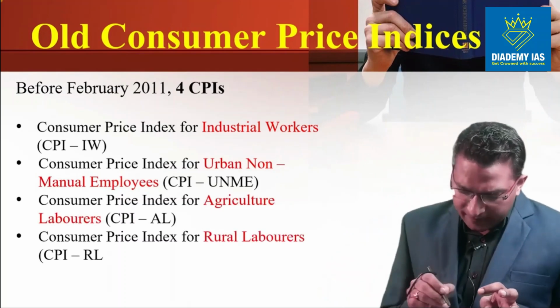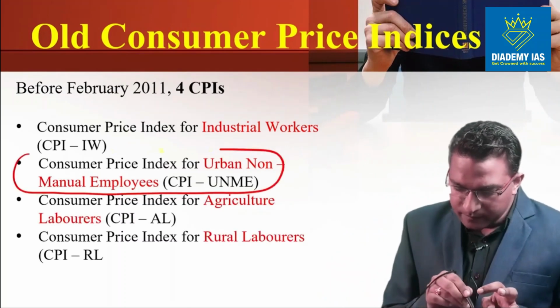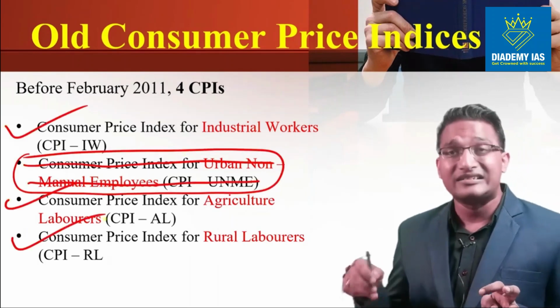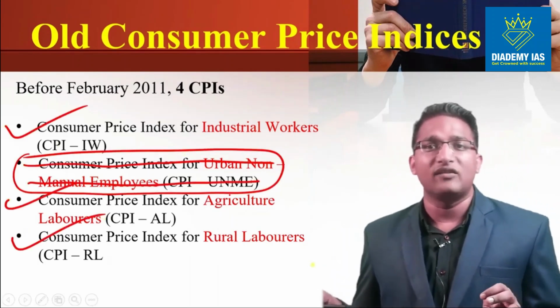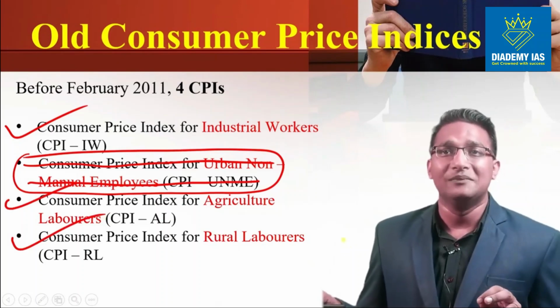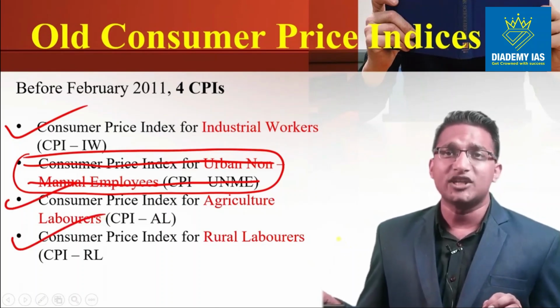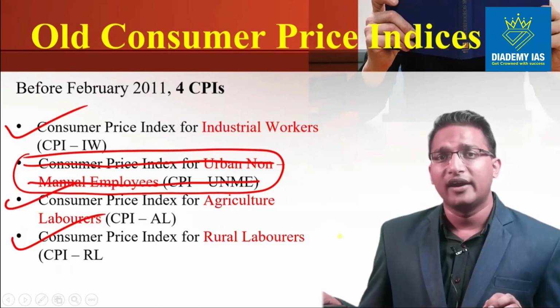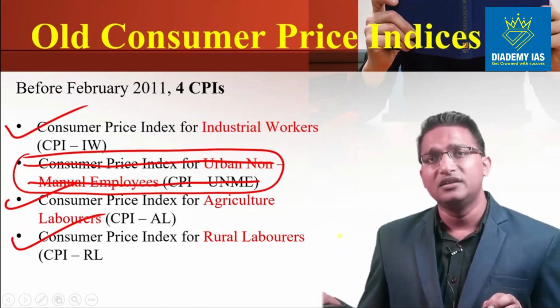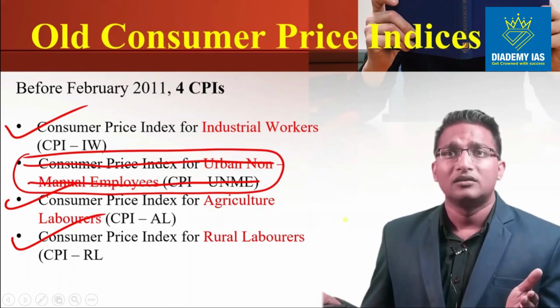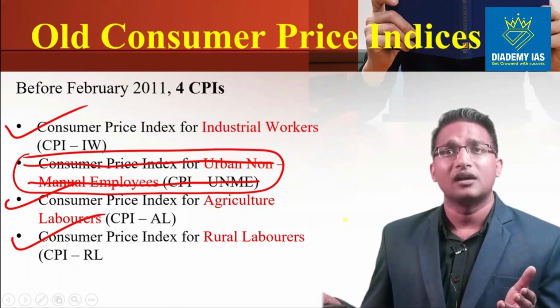After 2011, one has been eliminated, but the others are still going on. I am not saying all of them were eliminated after 2011. Only one has been eliminated, and now we have these three, and apart from these, we definitely have the new CPI indices, which include the urban, rural and the combined one.